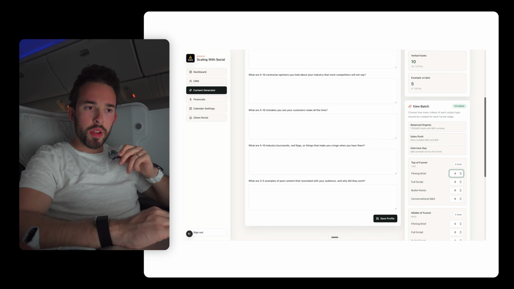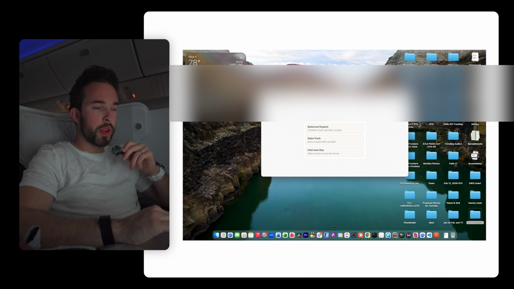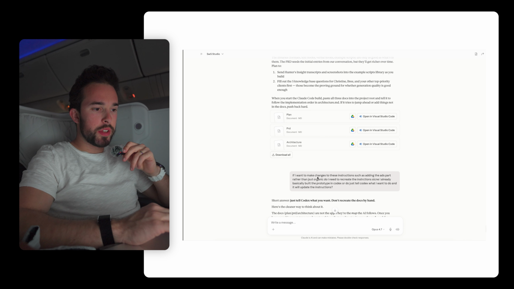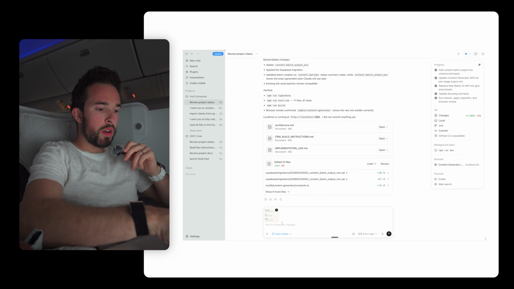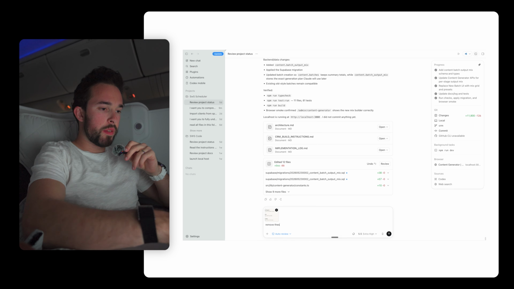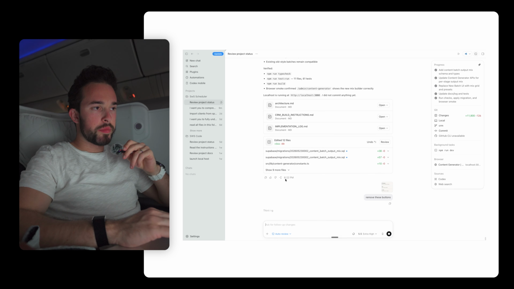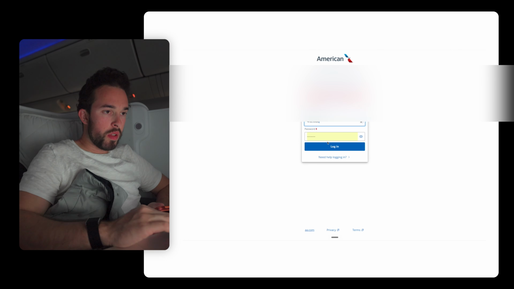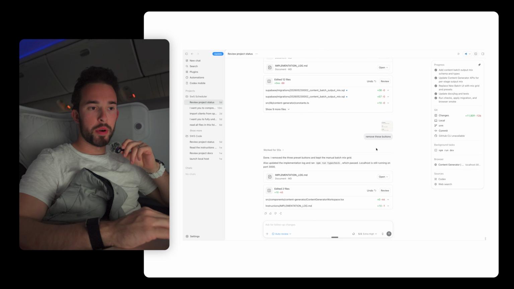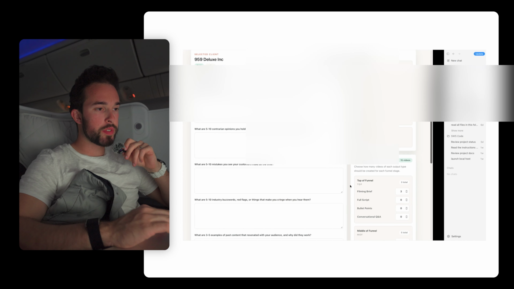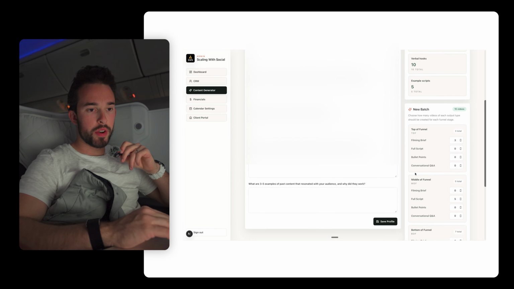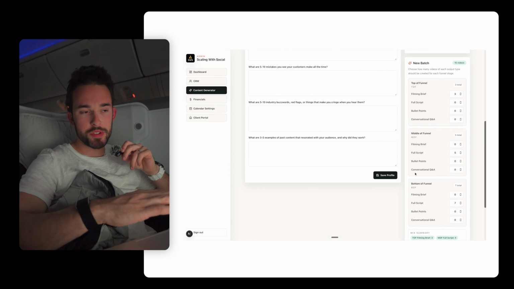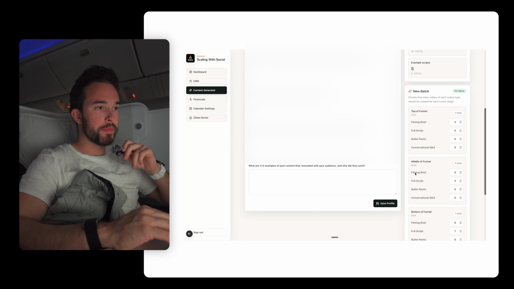It has these random buttons here. I'm gonna take a screenshot of this. I'm gonna copy this, and I'm gonna actually just send this. Remove these buttons. Perfect, let's wait on this. Okay, perfect. It already completed this. It says removed. Let me check. Yeah, they're gone. Okay, sweet. See how simple that is? I can just tell it to make these changes and it does it.